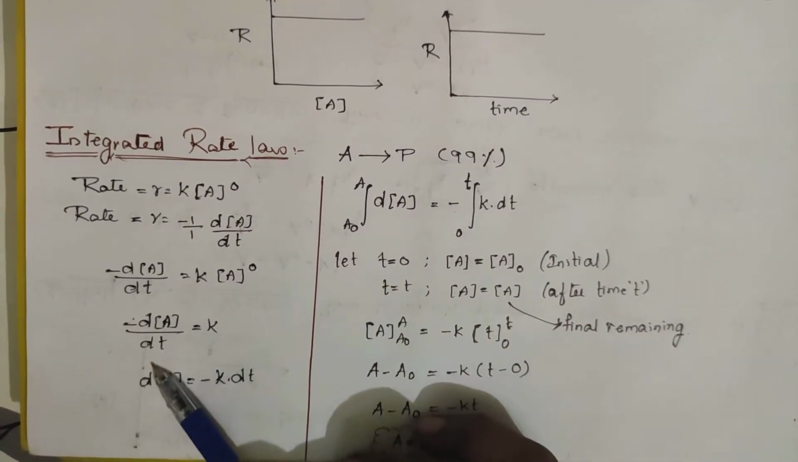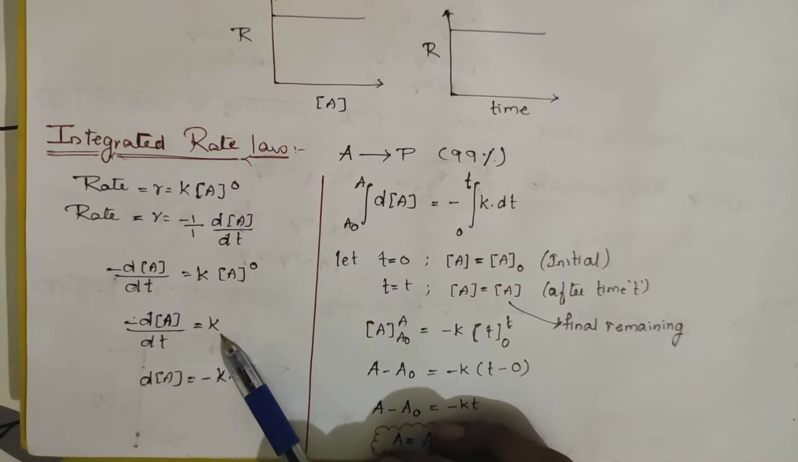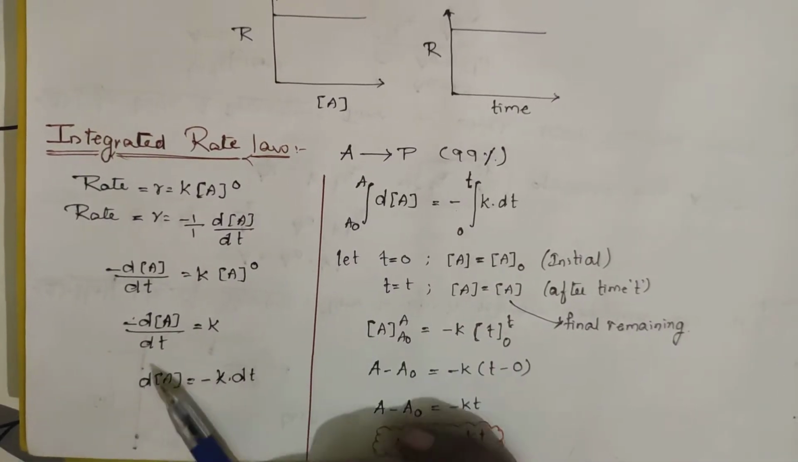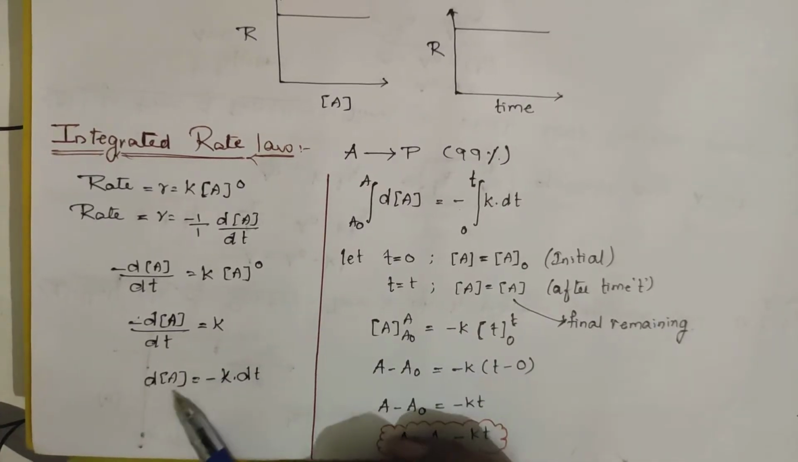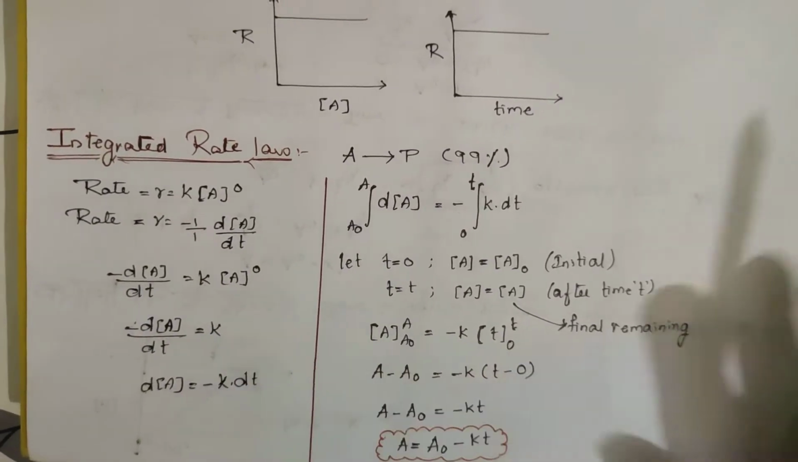So minus dA by dt will be equal to K. If you send minus to this side, dA by dt will be equal to minus K. If you send dt to this side, dA will be equal to minus K dt.